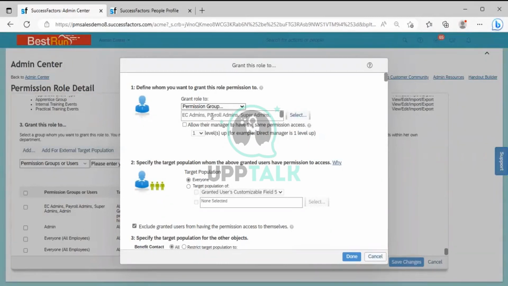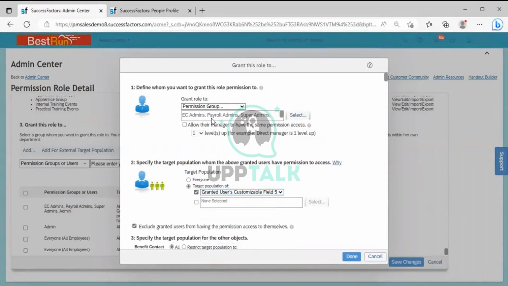And these granted populations, whoever the users are in this group, have the permission which has been given to them. And they can either access every employee, all employees of the organization, or you can specify the target employee. When you select your target user, you can specify either a particular department, division or location. That can be possible.